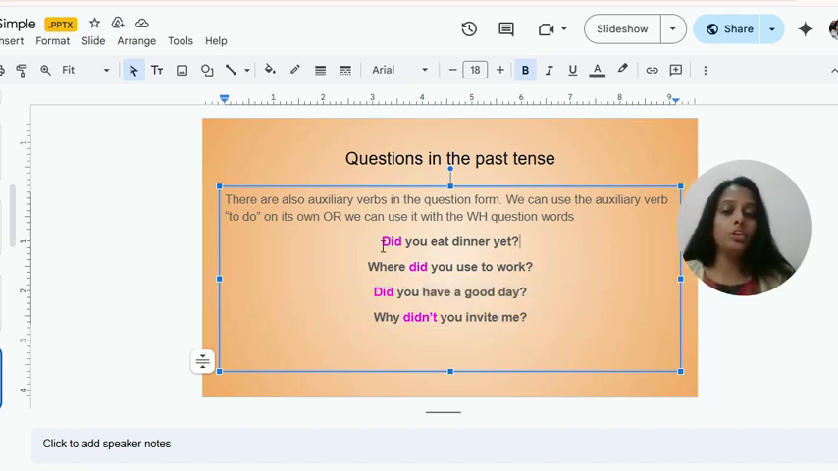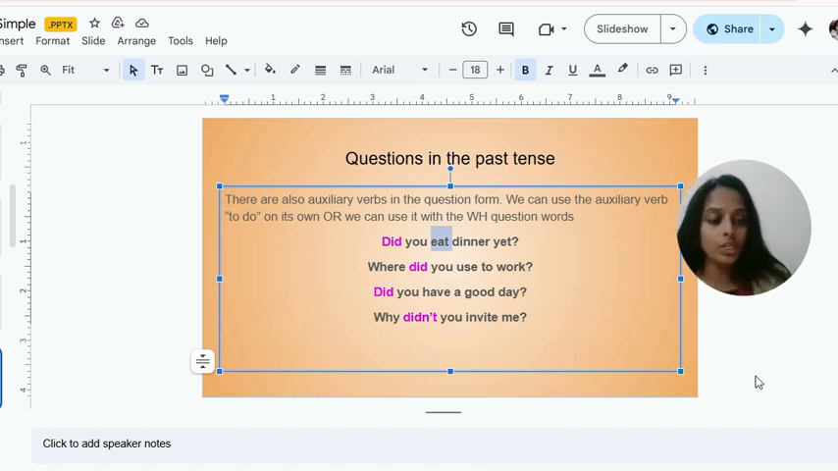So remember, whenever you are using the word did for past tense, the verb will come as present tense. Eat, not ate, right? And use, not used. So these minute things you need to keep in mind when you're forming questions or statements using did.